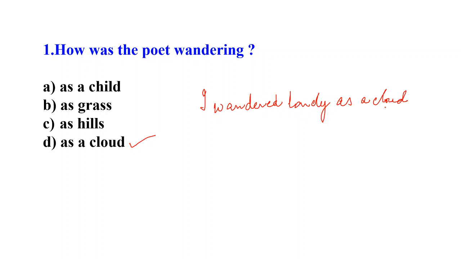So please see the session before this in which I have explained Daffodils. I wandered lonely as a cloud. So how was the poet wandering? As a cloud. I have explained in that session that as a cloud is a simile. What poetic device is it? It is a simile, S-I-M-I-L-E.